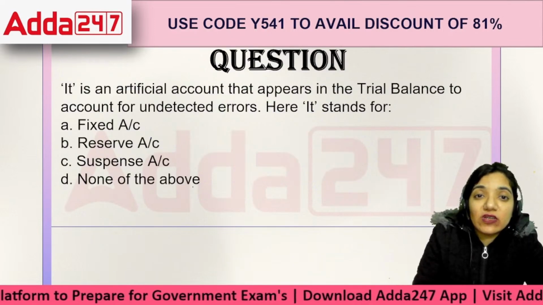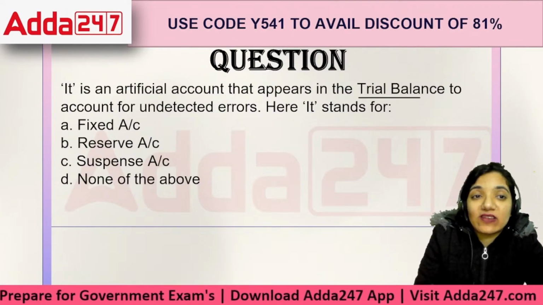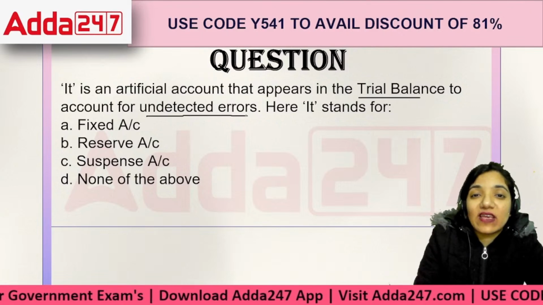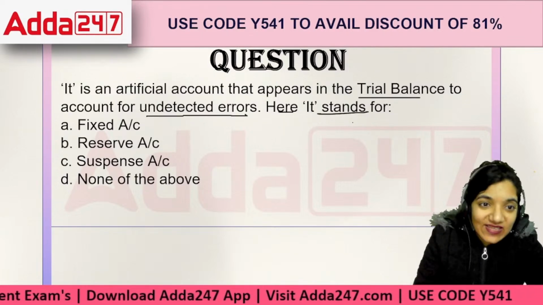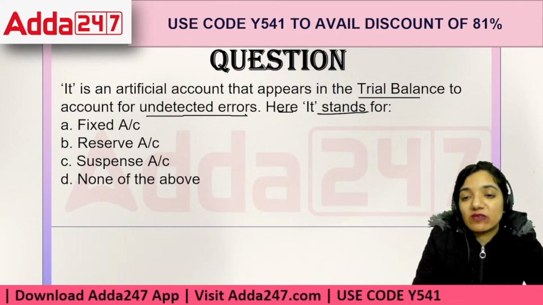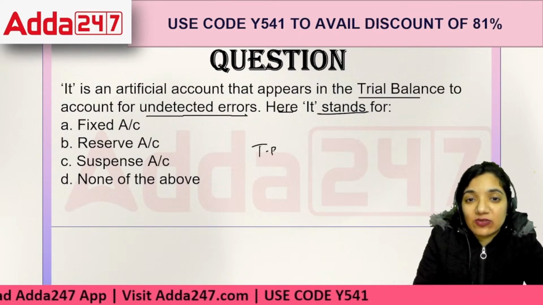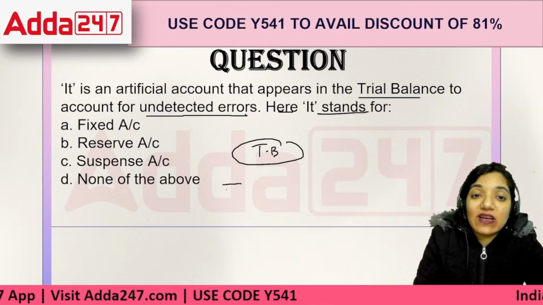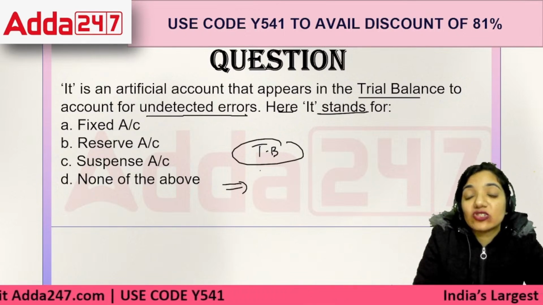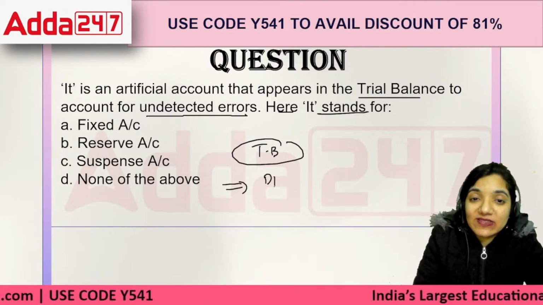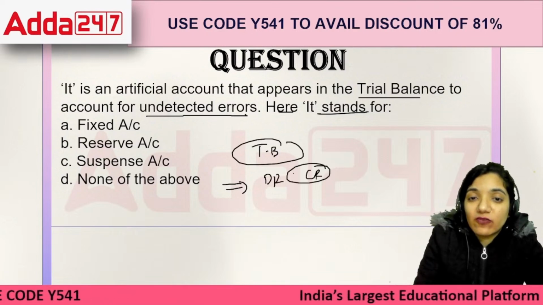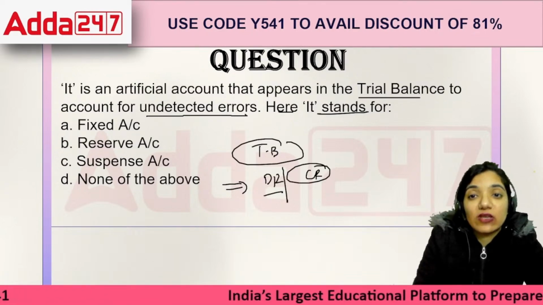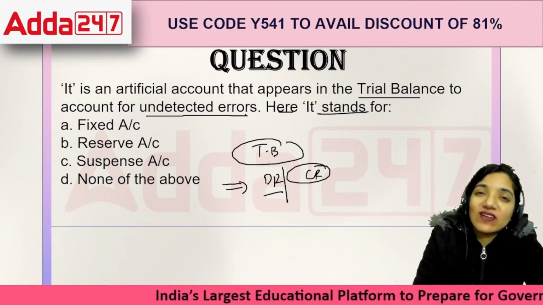It is an artificial account that appears in the trial balance to account for undetected errors. Here it stands for, see, what happens is sometimes when we are preparing a trial balance, a discrepancy occurs. The discrepancy occurs because in an organization, they might have a debit side and a credit side, but unfortunately both the sides are not matching, which is an alarming situation. But why does such a thing happen?